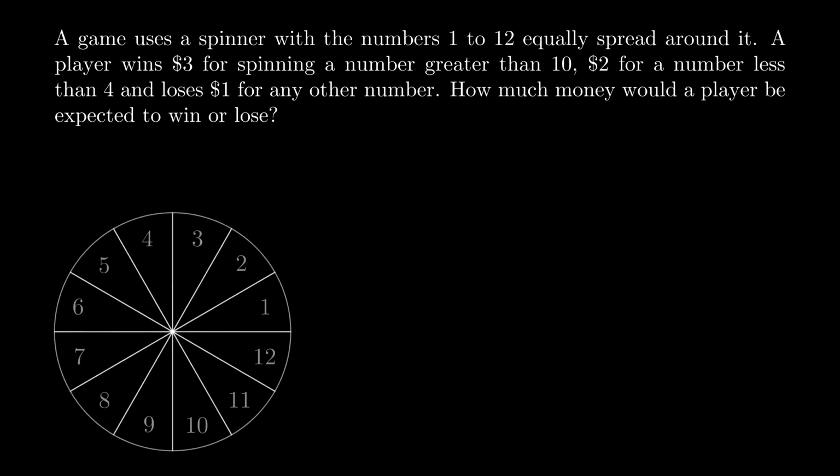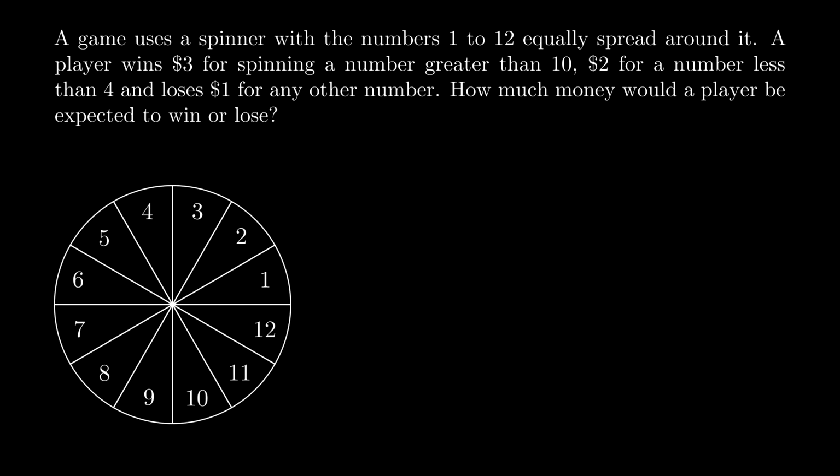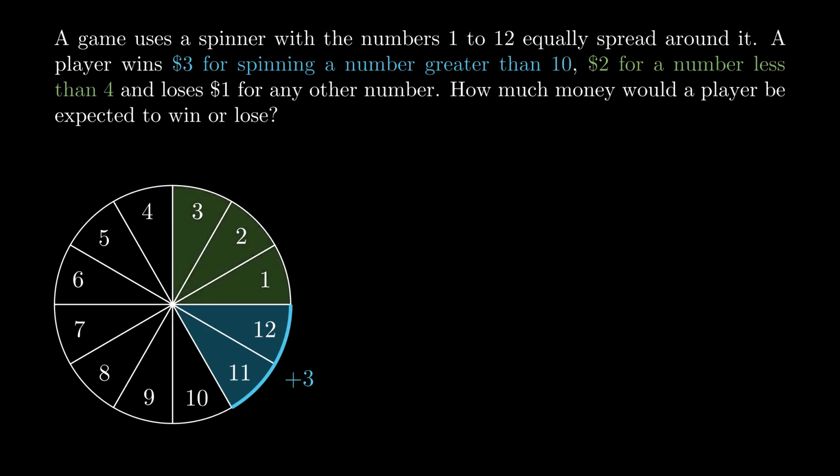So here's what the spinner would look like. The $3 case is for numbers greater than 10, so that's either 11 or 12, and I'll label this section with a positive 3, since we're winning $3 here. The $2 case is for numbers less than 4, so that's either 1 or 2 or 3, and again I'll label this section with a positive 2, since we're winning $2 here.